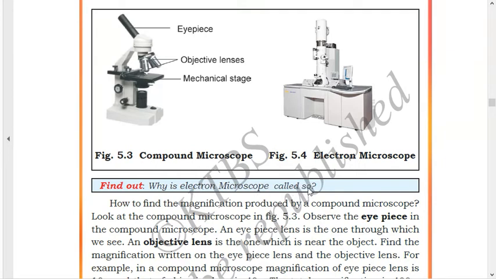Why is the electron microscope so called? Because in the electron microscope, electrons are used. The beams of electrons will give the image of the objects. That's why electron microscopes are named so.